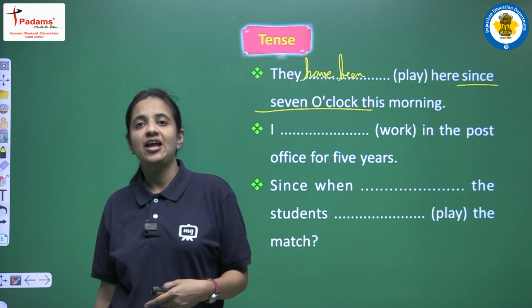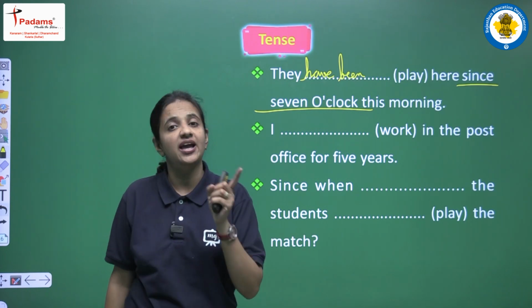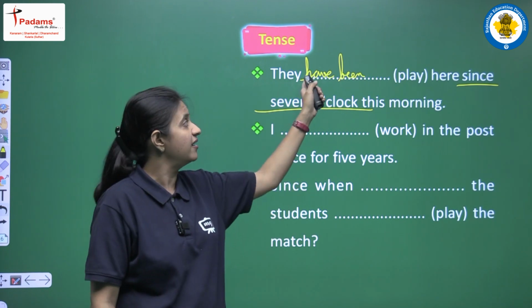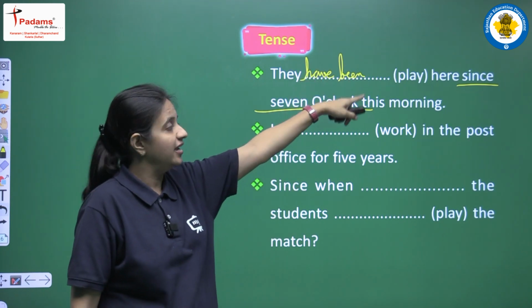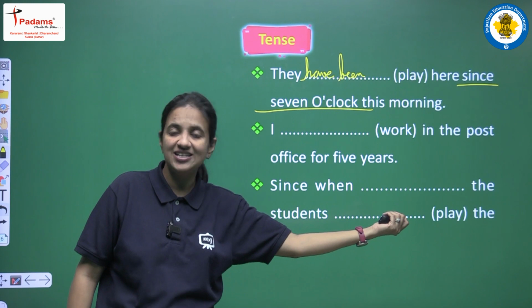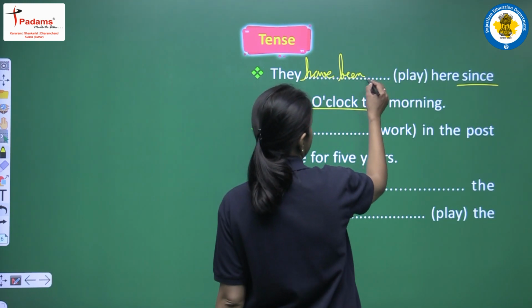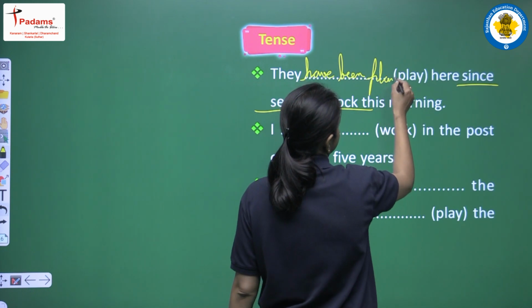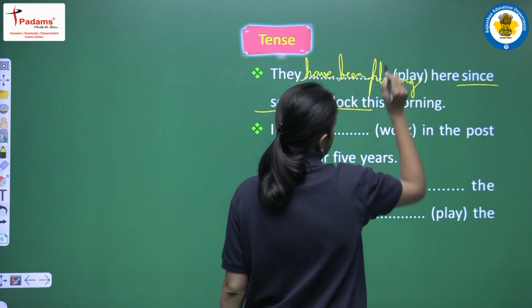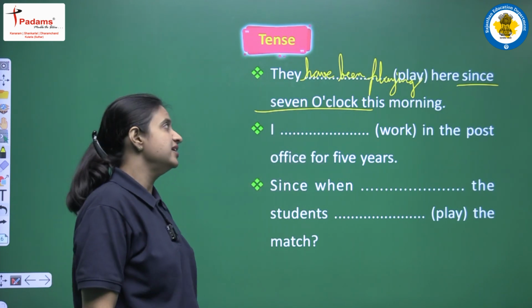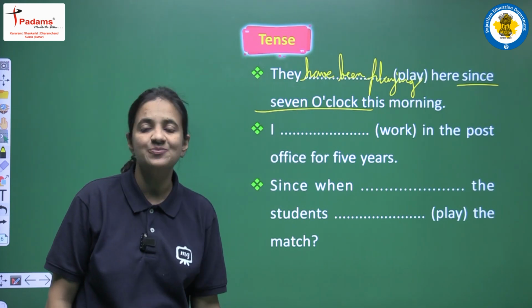In this tense we are having two helping verbs, has been and have been. For "they" we are writing have been, and first form plus ing, play plus ing, it will be playing. And the sentence will be: they have been playing here since 7 o'clock this morning.